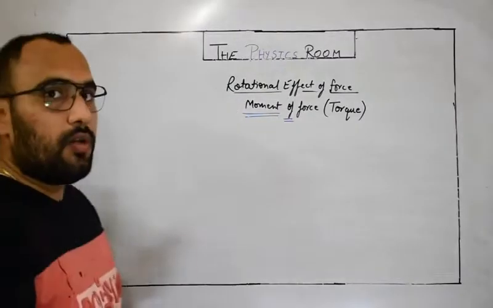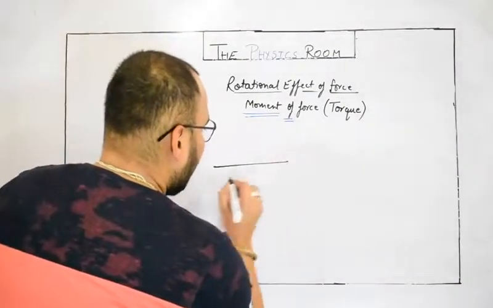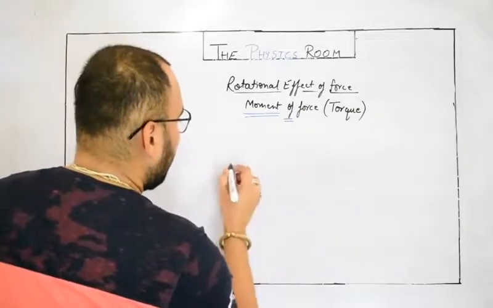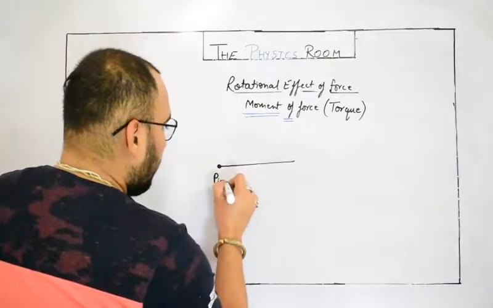So let's try to derive a universal formula for torque. Again I am taking the same example of the rod. This time I will represent it by a single line. And the pivot point, let's say pivot.